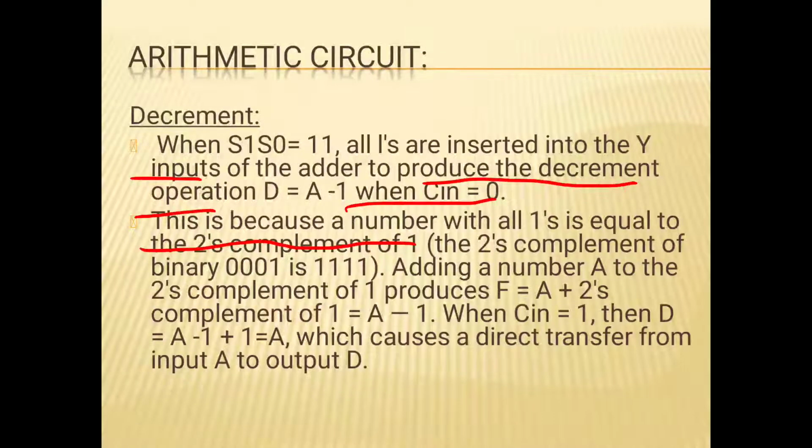The minus 1 and plus 1 cancel, then it becomes A, which causes a direct transfer from input A to output D.